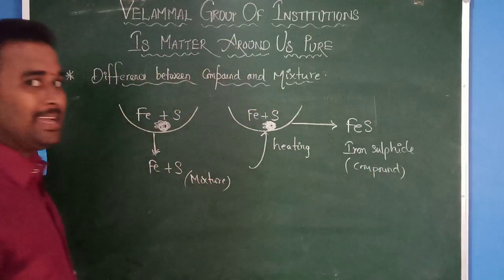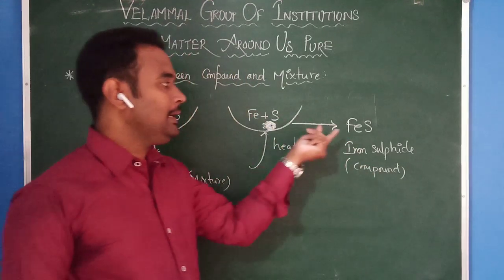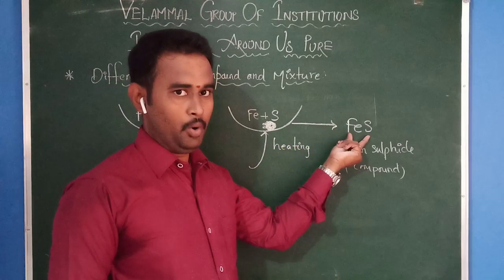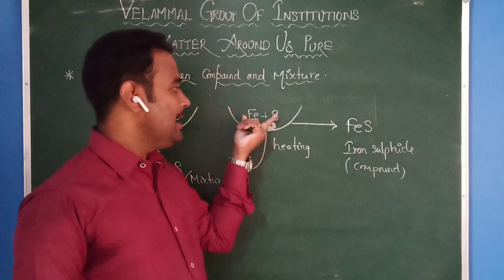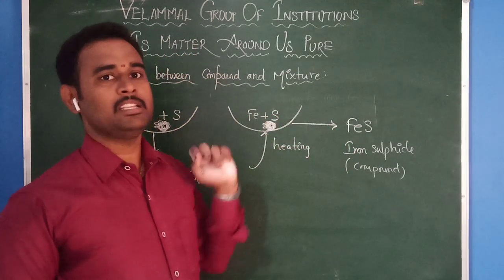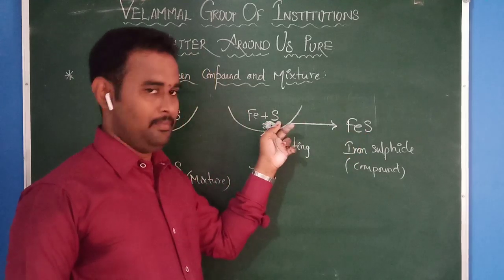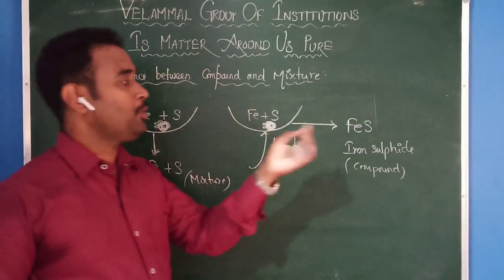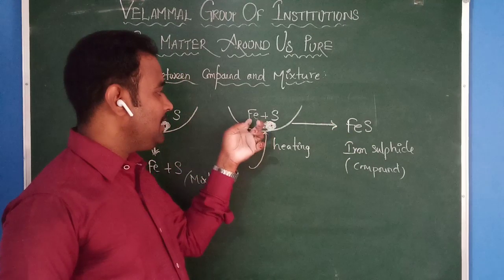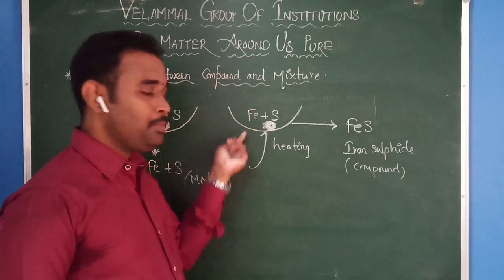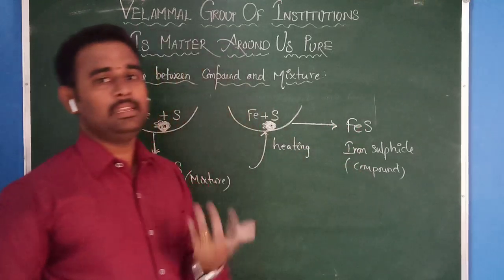Already in the previous class I discussed the compound. The properties of a compound are not equal to the properties of the respective elements from which it is formed. For example, iron sulfide is formed by iron and sulfur. But don't think the properties of iron sulfide are the properties of either iron or sulfur. Iron properties are different, sulfur properties are different, FeS properties are different.